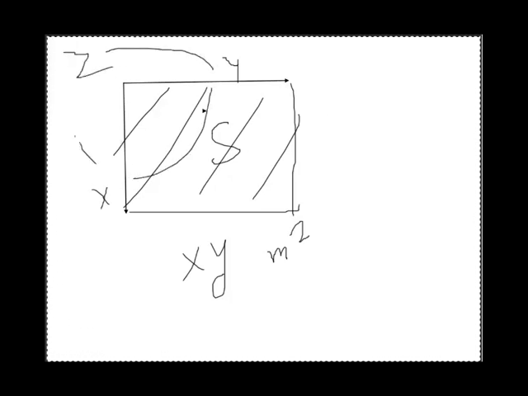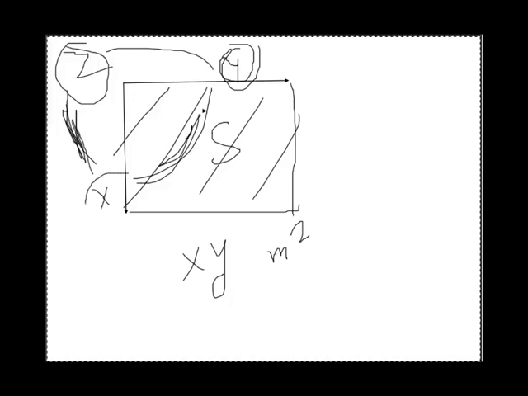If you take x, z, then it will be called y equal to constant plane or x, z plane. If you take z equal to constant, then it will be x, y plane. Z equal to constant is x, y plane, y equal to constant is x, z plane, and x equal to constant is y, z plane. So there are three planes.